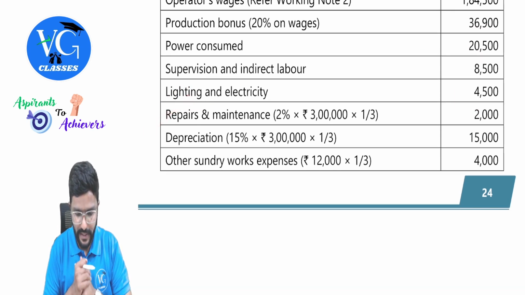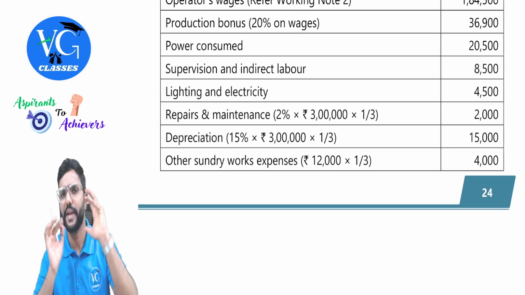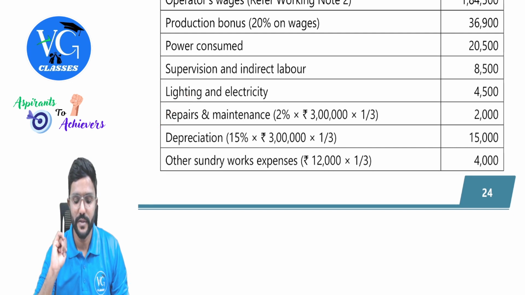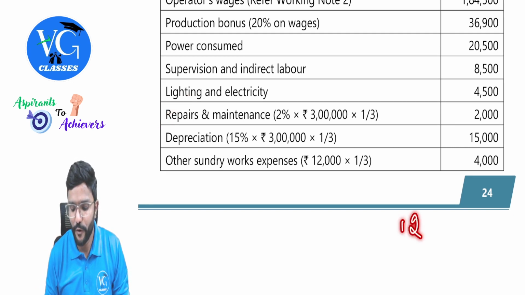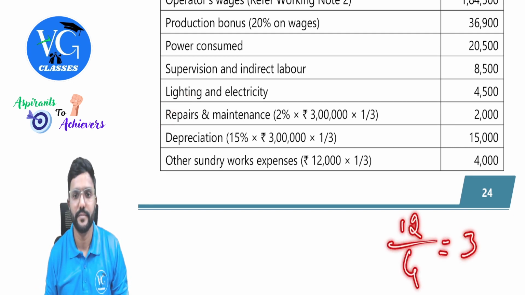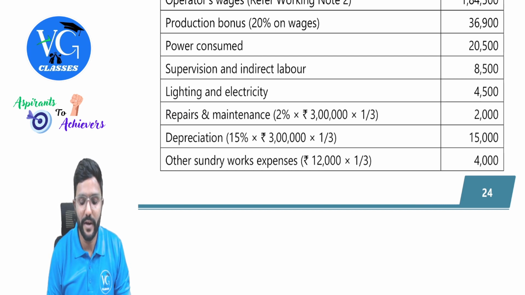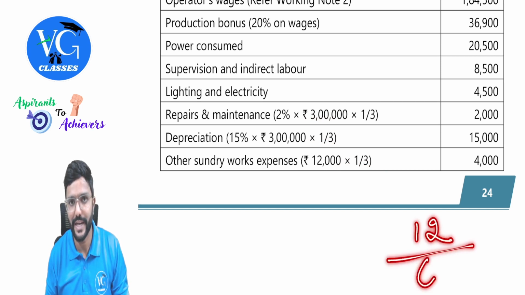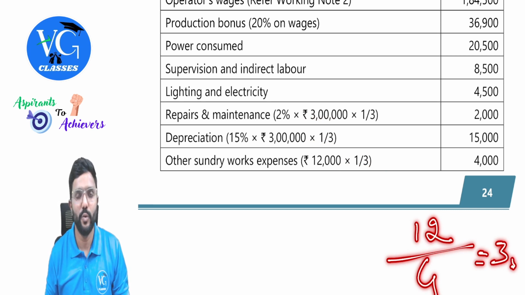Repairs and maintenance. Repairs and maintenance, I guess it is given for a year. Okay, but we are doing the calculation for 4 months. So check 12 by 4. How much you will get? 3. Okay, so divide all this cost by 3, guys. 1 by 3 they have taken, which is nothing but totally 12 months in a year. But we are doing the calculation for 4 months. So we will get 3. You can do 1 by 3.